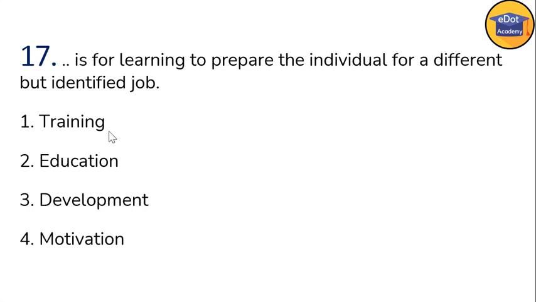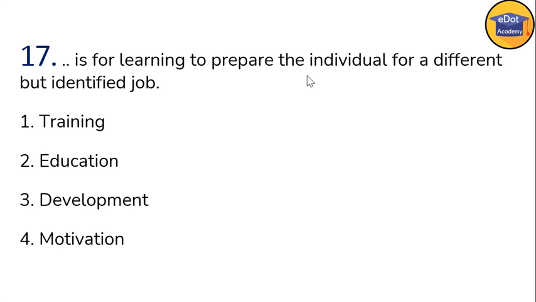Options are training, education, development, and fourth is motivation. Training is only for a specific purpose. Development is only for a specific purpose. Motivation is an external factor. So education is the learning which prepares the individual for different but identified jobs.